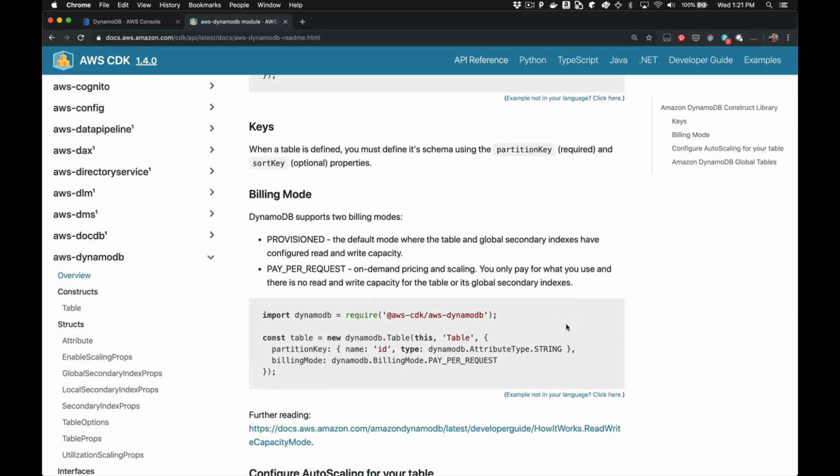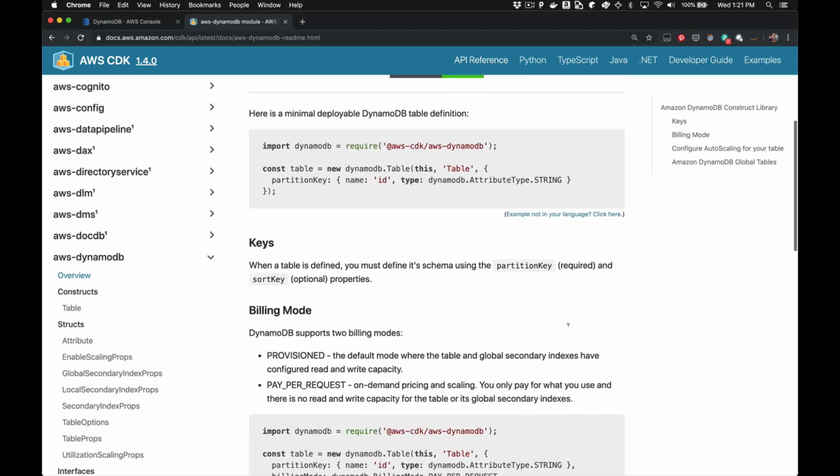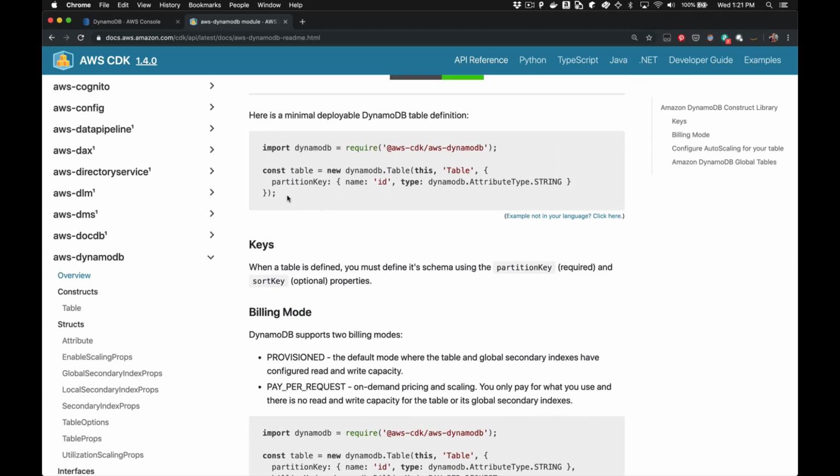It has a lot of nice information on how to use the different constructs that are provided by the module. And right at the top, we've got some sample code that shows us how to pull in the DynamoDB module and instantiate a new table construct. So this code right now is in TypeScript, and we're working on making these samples available for all the languages that we support.